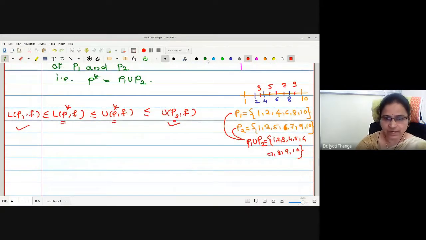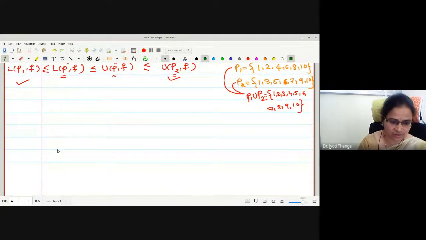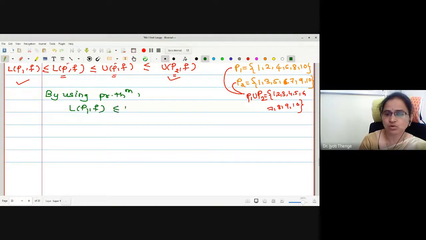Let us write it simply in neat wording. Therefore, let me write, by using the previous lemma or previous theorem, LP1F is less than or equals to LP star F.